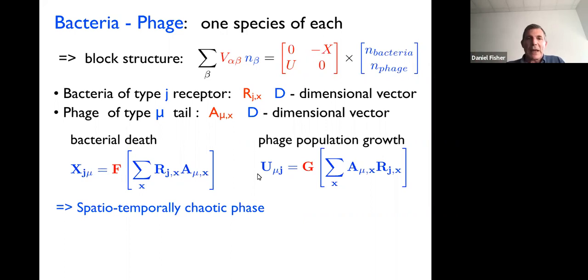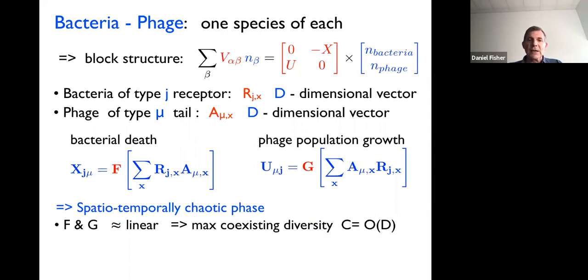Well, it turns out that the basic dynamics of the bacteriophage system is very similar, as one can see from the mean field theory, to just the antisymmetric correlations. And so one finds a spatiotemporally chaotic phase. Unfortunately, if F and G are linear, which would be the simplest thing and is often assumed in community resource models, then the maximum coexisting diversity is small, of order D. But what happens if they're nonlinear?